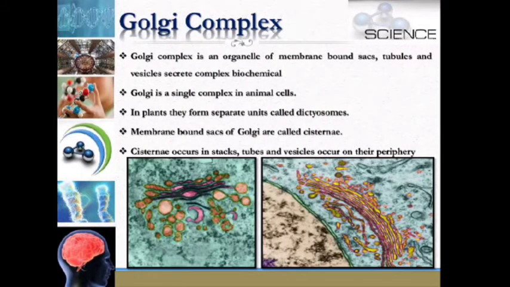Coming to the structure of the Golgi complex, it is an organelle of membrane-bound sacs, tubules and vesicles that secrete complex biochemicals. Golgi is a single complex in animal cells. In plants, they form separate units called dictyosomes. Membrane-bound sacs of Golgi are called cisternae. Cisternae occur in stacks, and tubes and vesicles occur in their periphery.